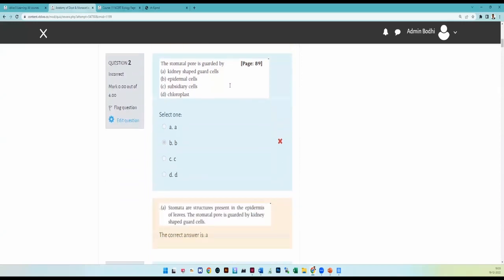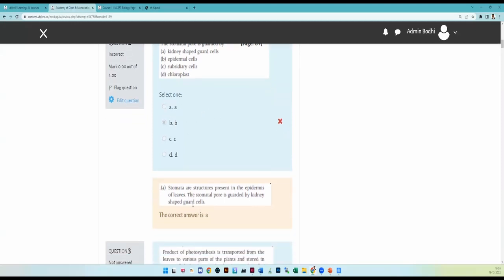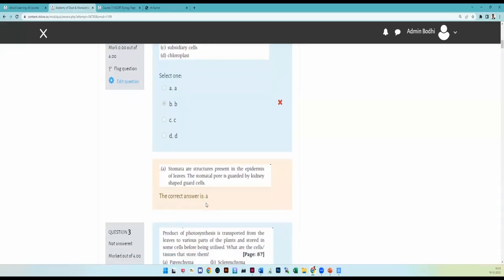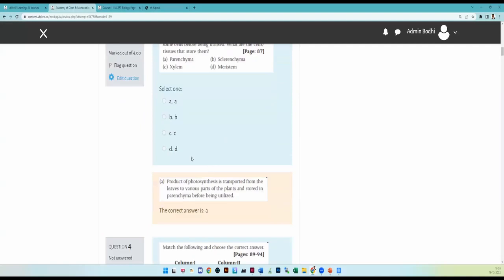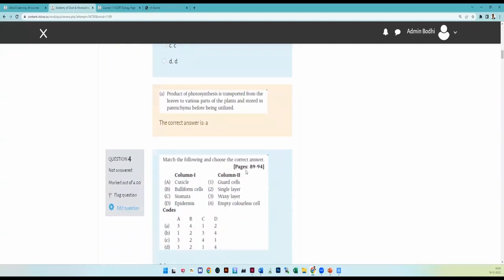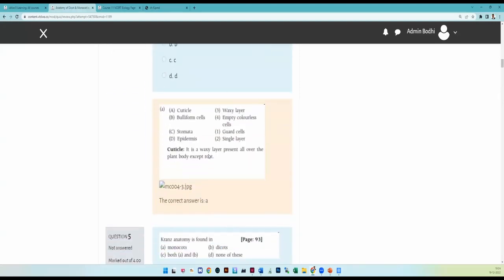Now, on page number 89, one question is asked, and I have chosen B, but the answer is A. So therefore, I am getting the correct solution. It is not an option, it is a solution. Why is that wrong? Why do you have to write A? That way, for every question, you will get the solution. So line by line, page wise, you are given the questions with the solution.